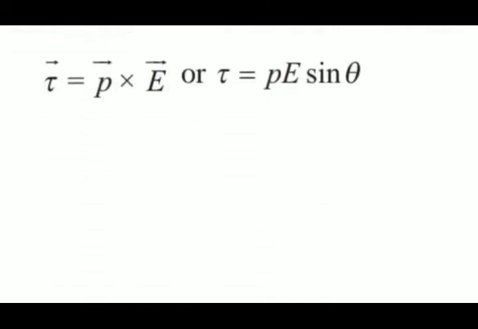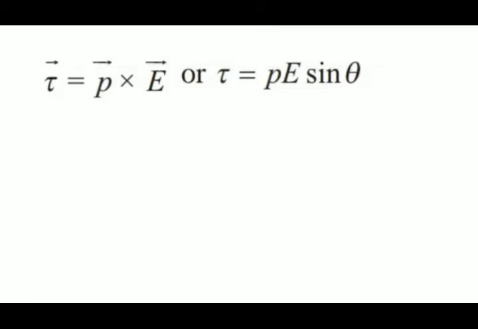So here, the basic formula of the torque is nothing but vector P cross vector E, where vector P is the dipole moment and vector E is the electric field intensity. As this is the vector form, a cross product, when we take the magnitude of that, we will have PE sine theta.